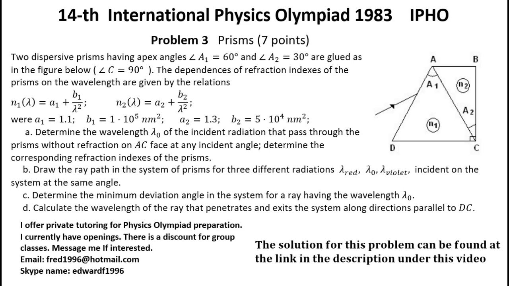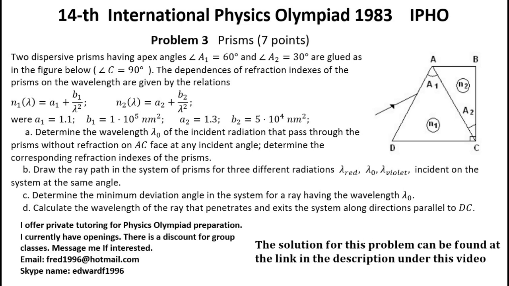Problem 3. Prisms, 7 points. Two dispersive prisms having apex angles alpha 1 equals 60 degrees and alpha 2 equal 30 degrees are glued as in the figure below. Angle C equal 90 degrees. The dependences of refraction indexes of the prisms on the wavelength are given by the relations n1 and n2, where a1 equal 1.1, b1 equal 10 power 5 square nanometers. A2 equal 1.3, and b2 equal 5 by 10 power 4 square nanometers.